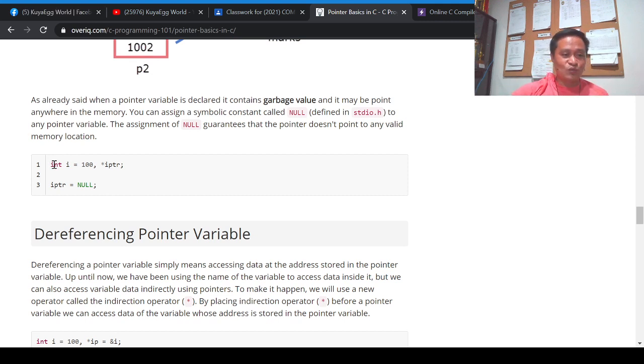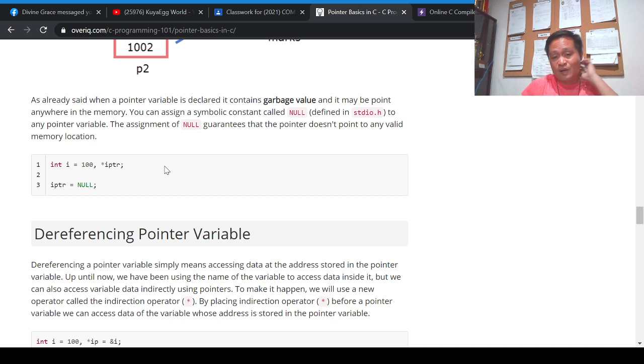I'm not going to discuss this one in detail, but I'll just explain this. Int I is equal to 100. So I is an ordinary variable and it contains 100. The next one is a pointer variable, IPTR, because of this asterisk, and it's an integer pointer variable. The next line says IPTR, which is a pointer, equals NULL. Now, in this example, our pointer variable IPTR is pointing to nothing.